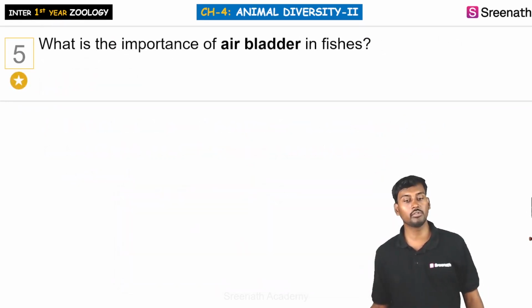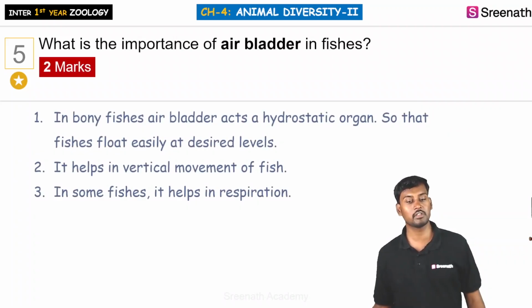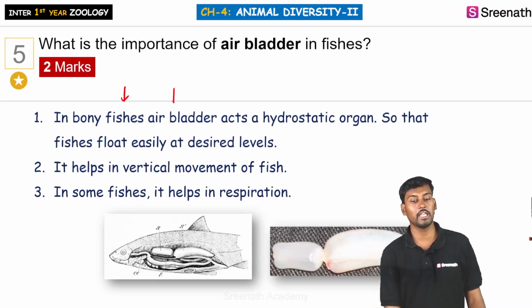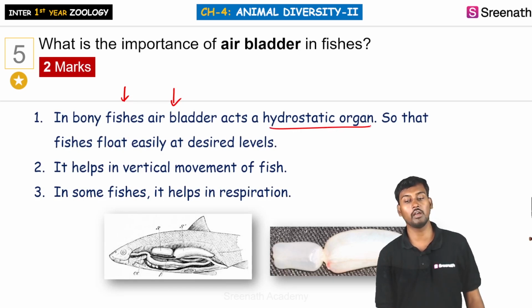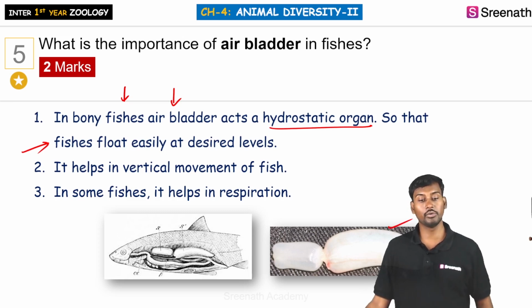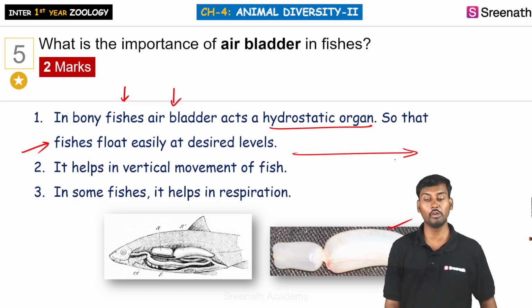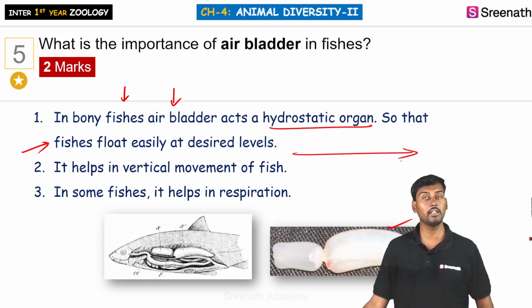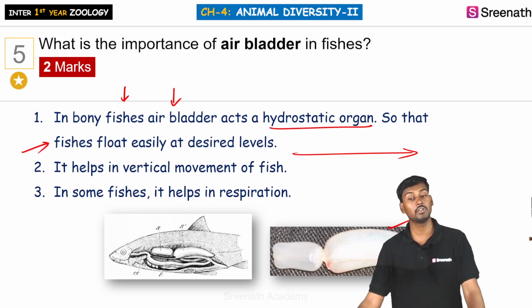So next question, what is the importance of the air bladder within the fishes? Especially in bony fishes we can see air bladders. They are hydrostatic organs. They are generally involved in making the fishes float easily at a desirable level. Here is the diagram showing the air bladder. They are also involved in respiration and help in vertical movement of the fishes in the water. Being hydrostatic organs means they maintain the fish at a static or normal balance level in the water.